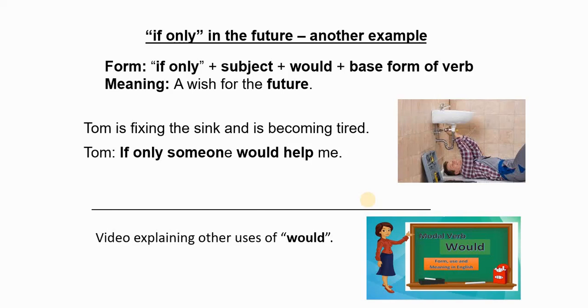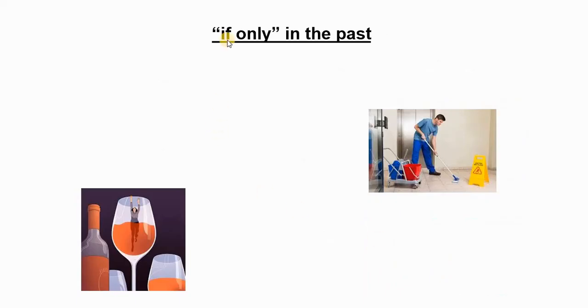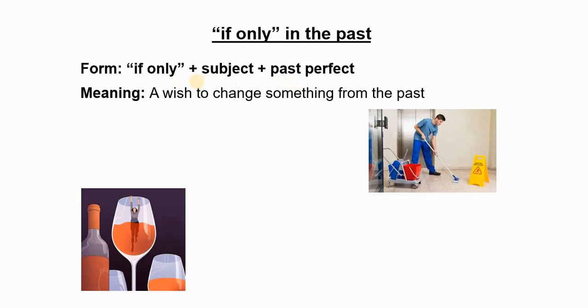And again, I have a detailed video about a modal verb would, because this is a modal verb. Alright? So now let's look at if only in the past. So the meaning in the past, the form is if only followed by a subject followed by the past perfect, and the meaning is a wish to change something from the past.